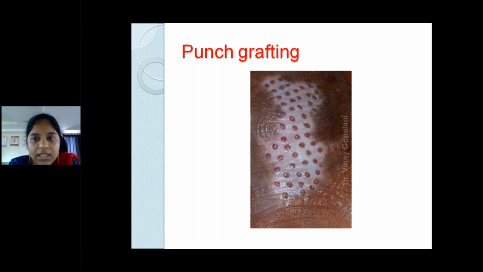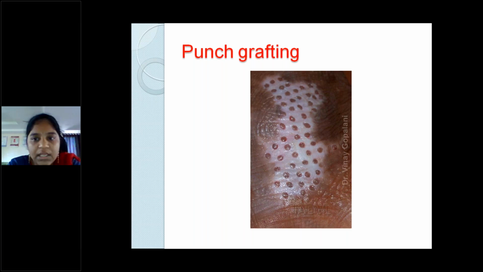See, in the picture, you can see the white patch is the vitiligo patch, and in between you can see those are punches. These punches are taken from normal skin on the other hand or anywhere, and here we create punches, and then we take the punch from the normal skin and fix it into this. These are called wells.